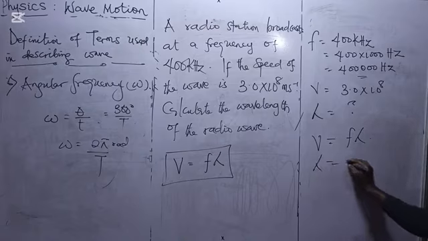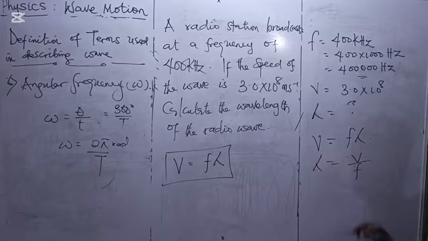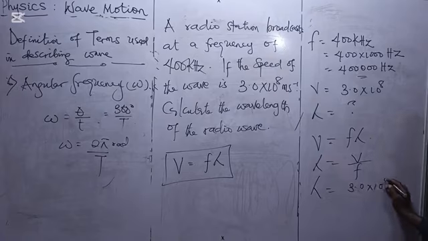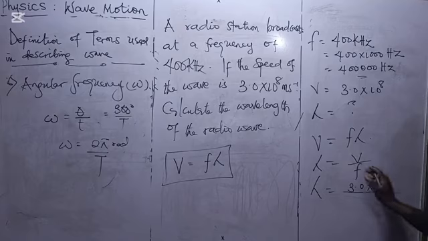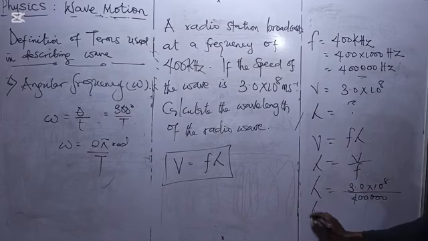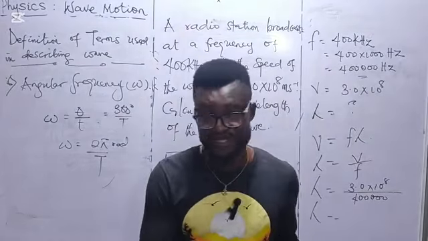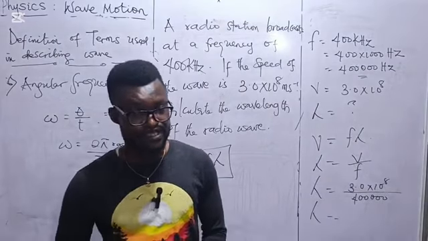So we have the wavelength to be speed all over frequency. At this point, we have to substitute the parameters. The speed is 3.0 times 10 to the power 8 divided by the frequency, which is 400,000. So at this point, we have to simplify this. You can do the solving and feed me with the answer in the comment section.